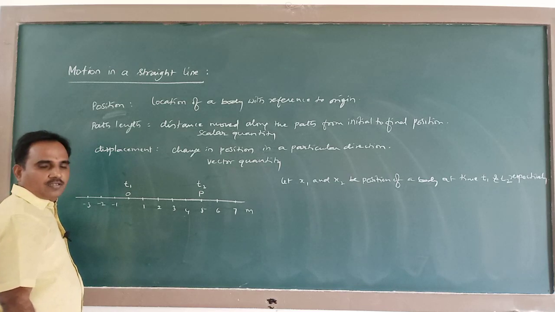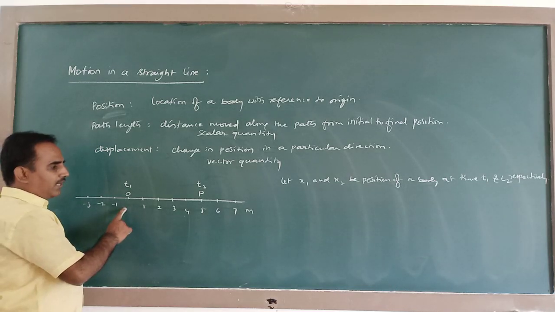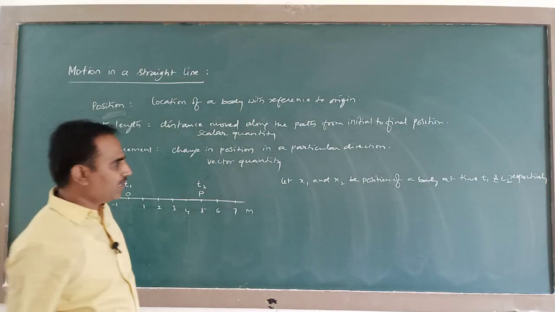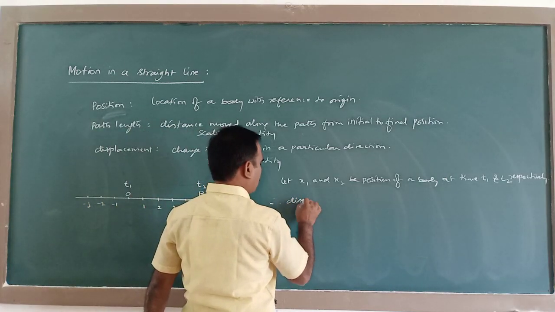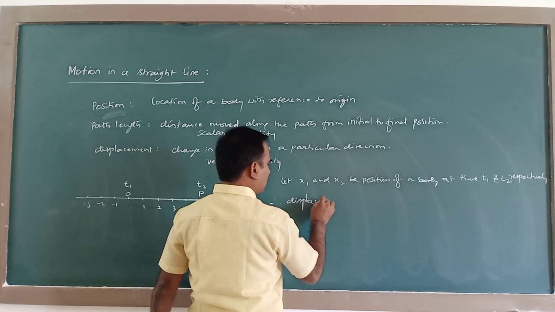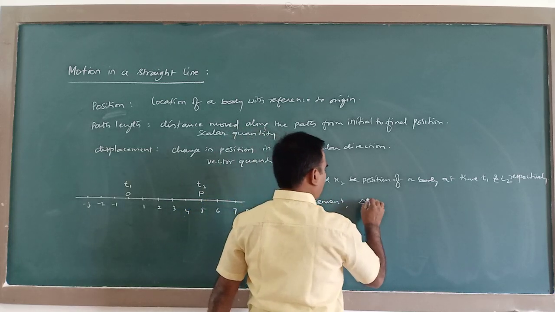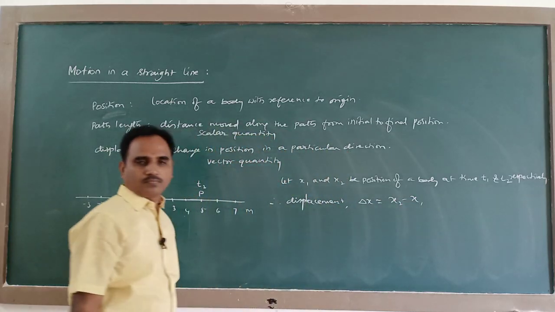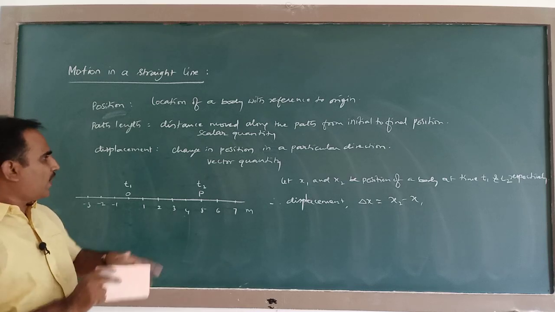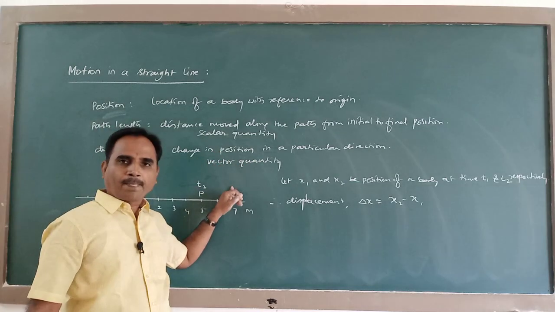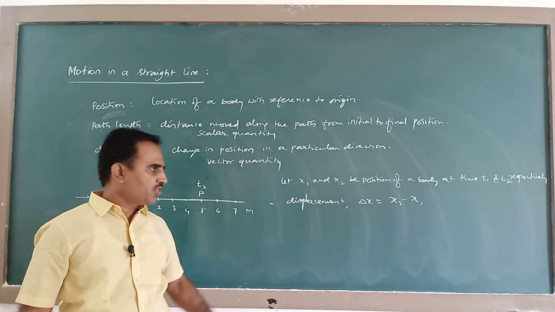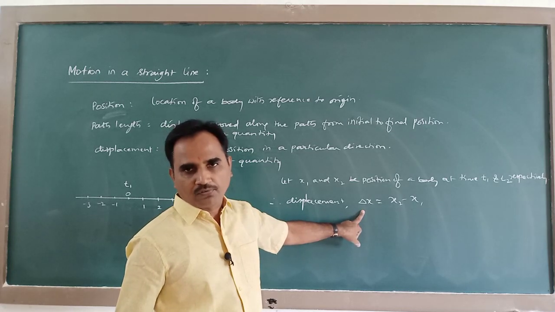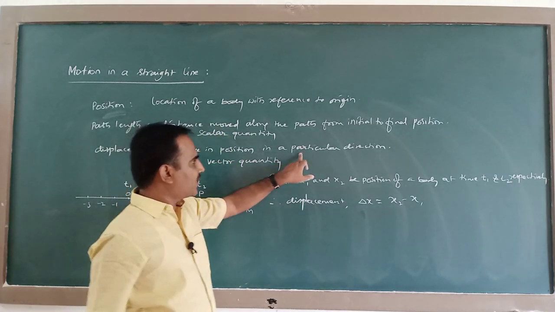What is displacement? Displacement is given by change in position. That means final position minus initial position. Therefore displacement delta x is equal to x2 minus x1. So displacement means change in position, that is final position minus initial position. This is called magnitude of displacement. And you need to mention the direction.